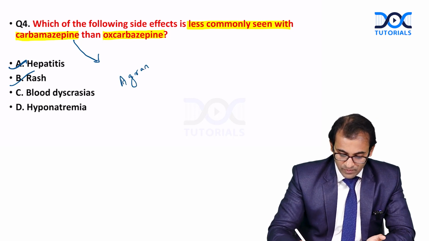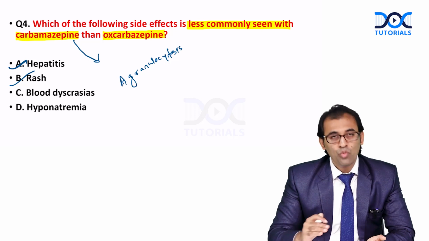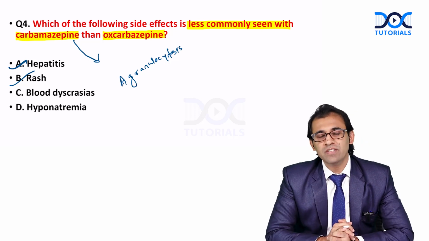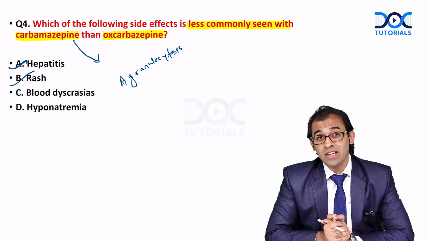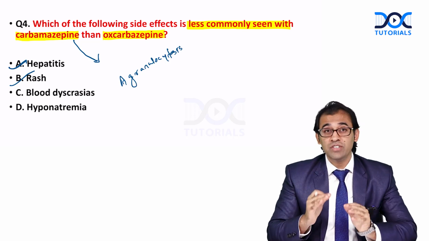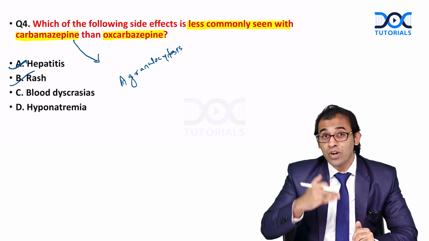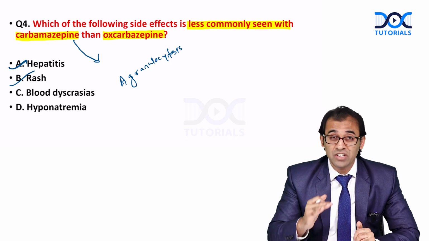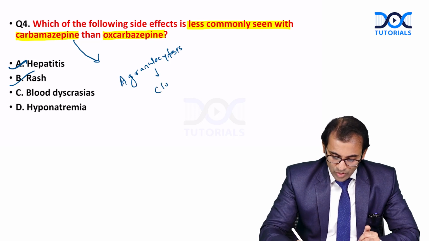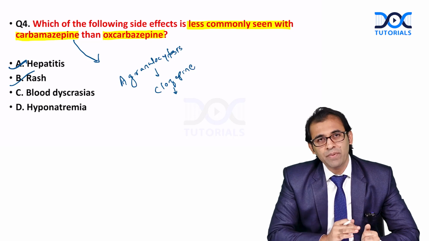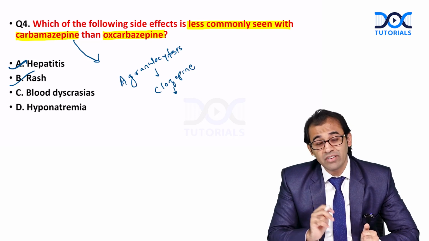Agranulocytosis, where there will be destruction of WBCs and neutrophils, and this can be lethal for the patient. That's why, when I was teaching about schizophrenia, we were using a very important second generation drug, clozapine. Even with clozapine, what are the grave side effects?